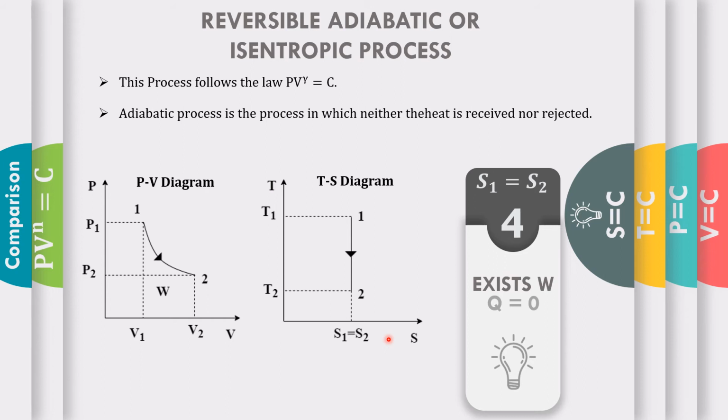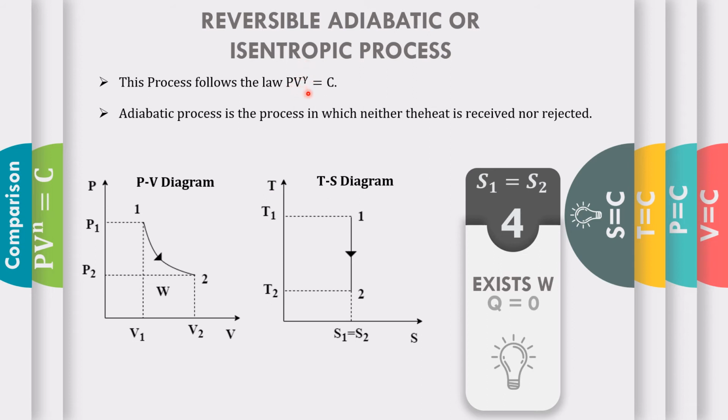So no heat loss occurs here. In this reversible adiabatic process, the entropy is constant, so it is known as an isentropic process. It follows the law PV^gamma = C, where gamma is the adiabatic index.